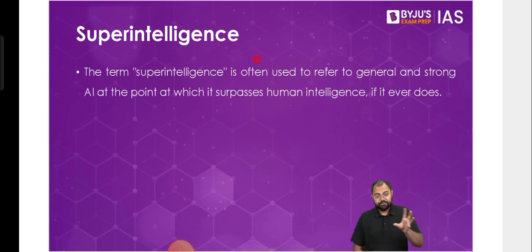But this also brings us to superintelligence. Superintelligence is a combination of general and strong artificial intelligence, both acting simultaneously. If there is a point when artificial intelligence is able to surpass human intelligence, then it will be called superintelligence. General artificial intelligence means that this AI system can do a lot of things together, and strong AI means that it can take its own decisions. Even if you have asked it not to do that thing, or to do something else, it will do whatever it needs.